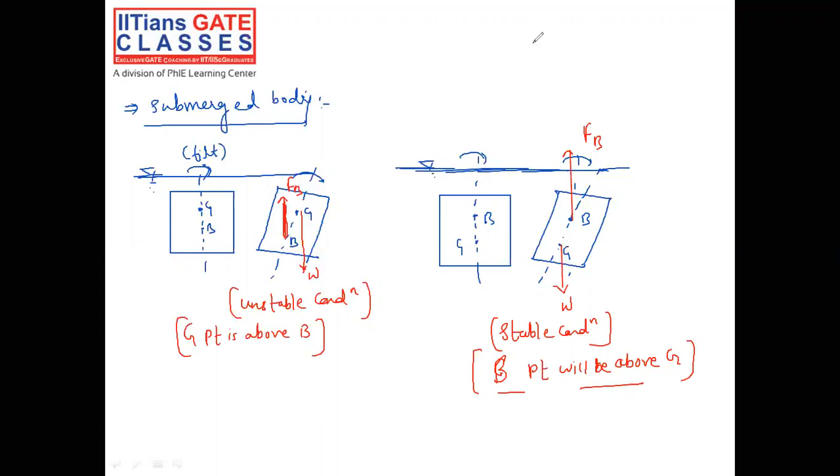Now let me discuss the floating condition, floating body.